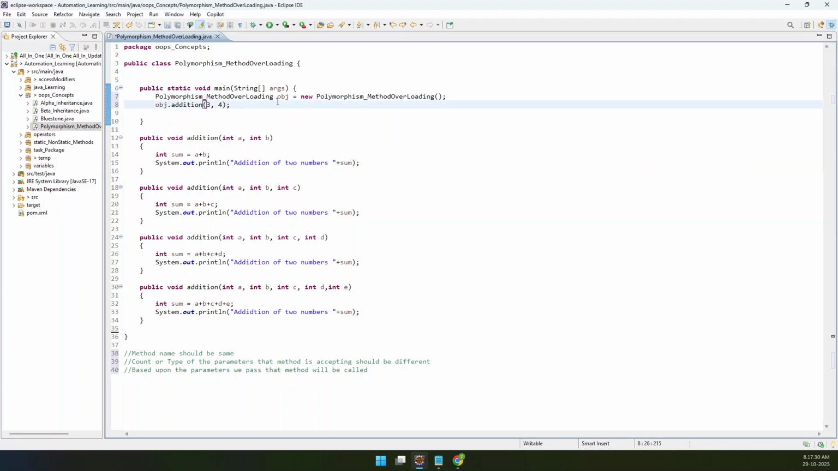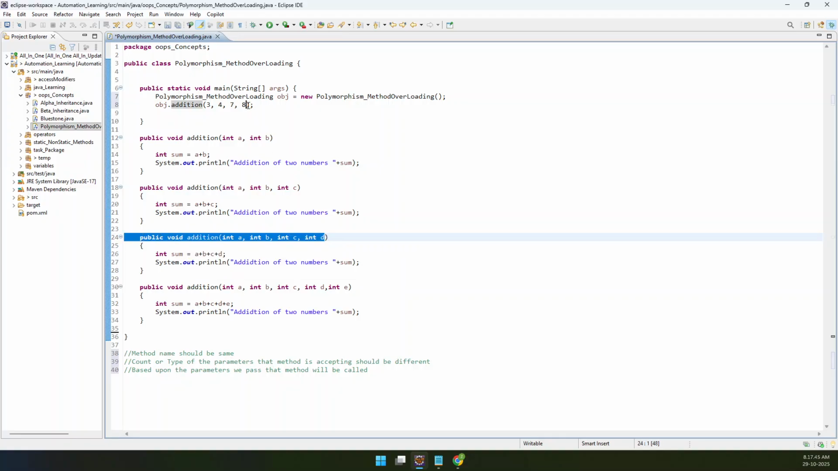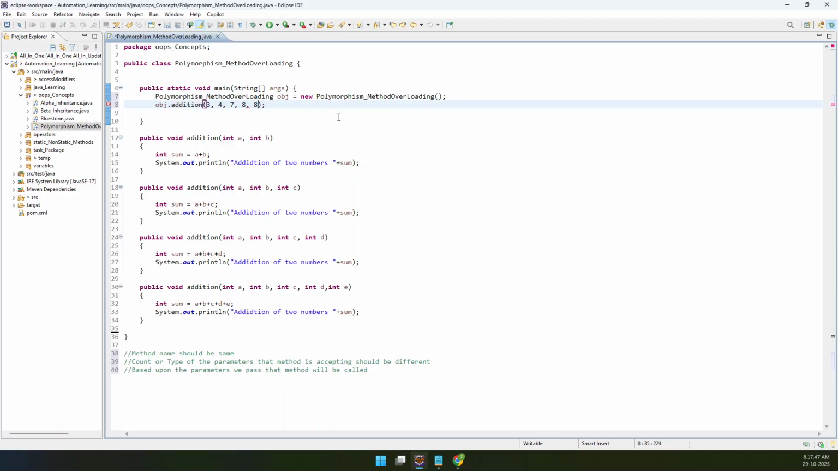If I'm passing four parameters, is there any method called addition? Yes, here it is. So this call goes to that method, because there is a method named addition that accepts four parameters. If I add one more, is there any method that accepts five parameters? Yes. That's the beauty of polymorphism.